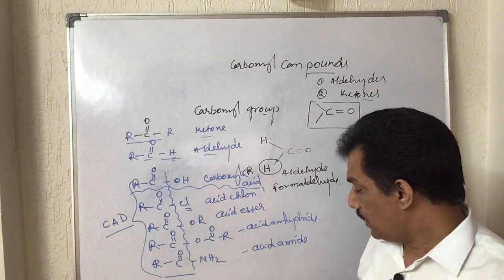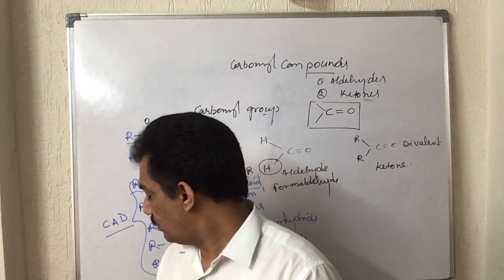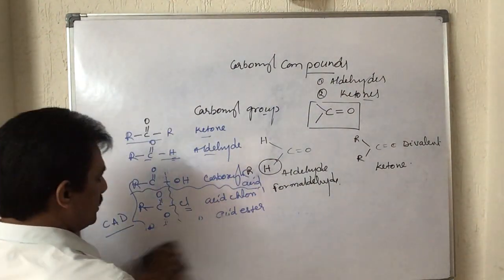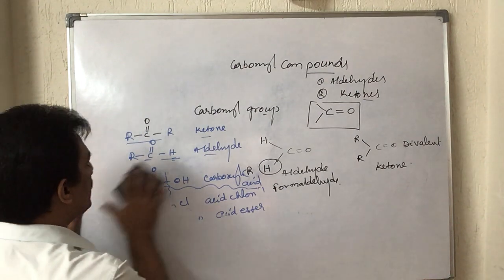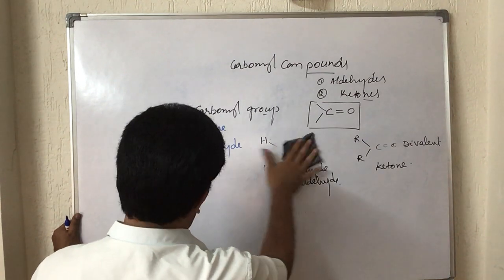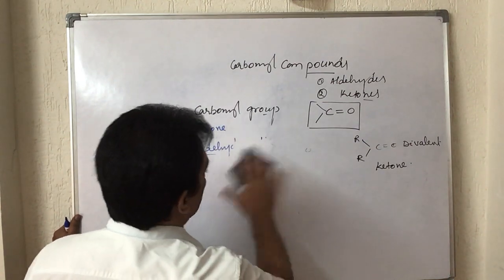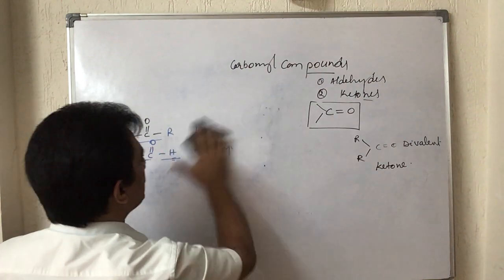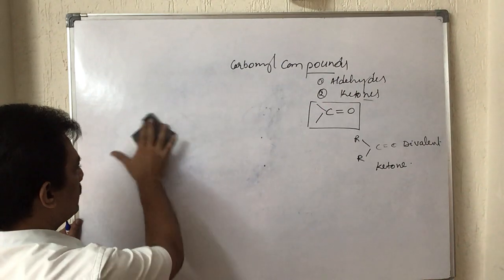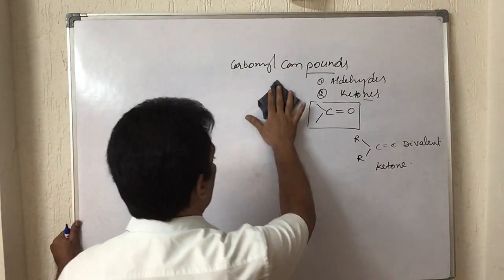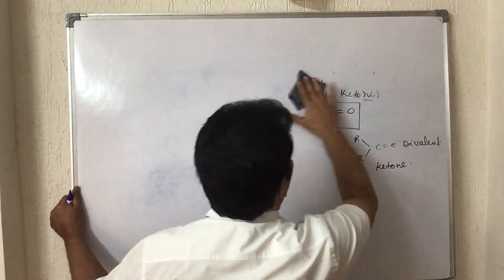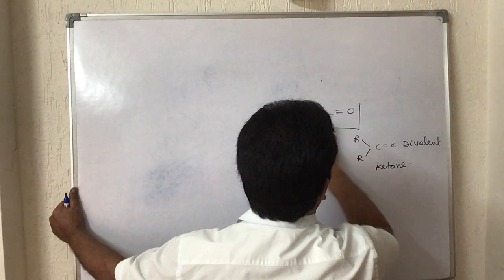Clear? Now let us go for the naming of these carbonyl compounds. When we are considering the naming, first of all we have to move to the naming of the aldehydes, that is a carbonyl compound. One group is nothing but aldehyde, and first of all we have to study the names given to the aldehydes in the common system, and then how to write the names of these aldehydes in the IUPAC system.